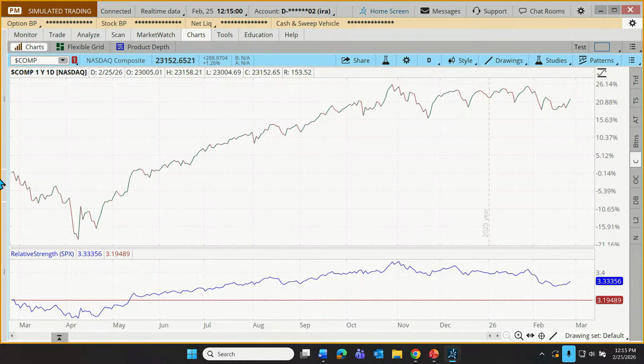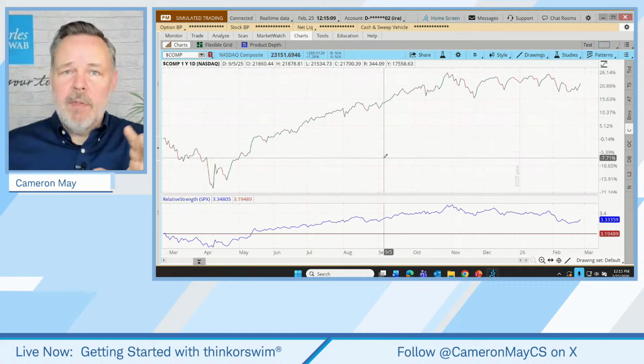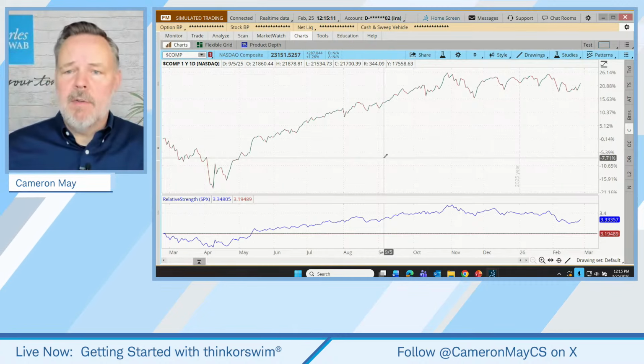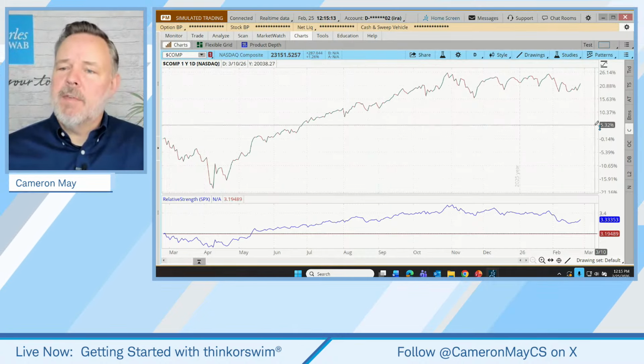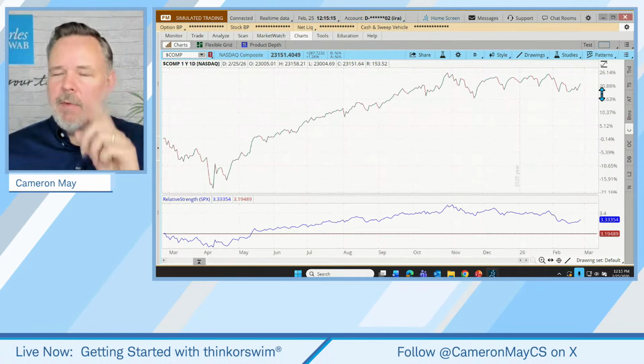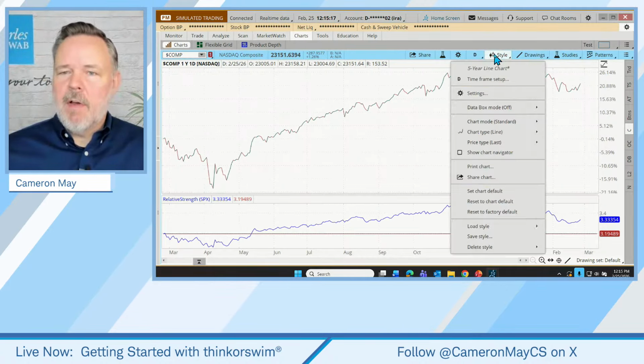You remember when I disabled that left axis, it put our price chart on a percentage chart. And even if we take that tool off, which we've just done, we took off the comparison tool, it left us with the percentages here. So how about we switch things up just a little bit again? First of all, how about we put our candle chart back on?